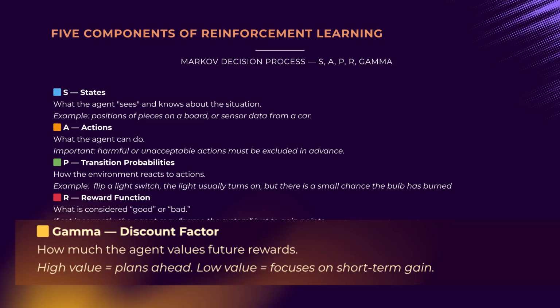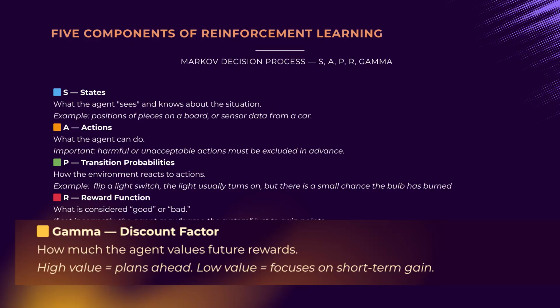Gamma, discount factor. A parameter that determines how far-sighted the agent is. A value near 1 means the agent values today's reward almost as highly as that of a year from now. A value near 0 implies focus solely on immediate gains. Imagine teaching a child savings. With a high discount factor, the child will patiently save for a bicycle for months. With a low one, they will spend all their money on candy immediately. Documenting and justifying this choice is critical, as it dictates whether the AI will plan for long-term consequences or pursue short-term gain.